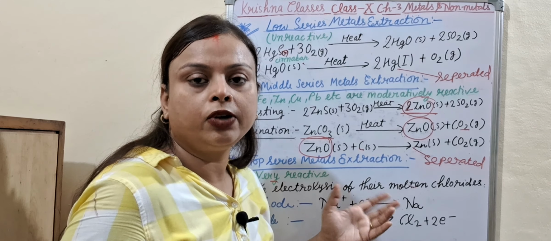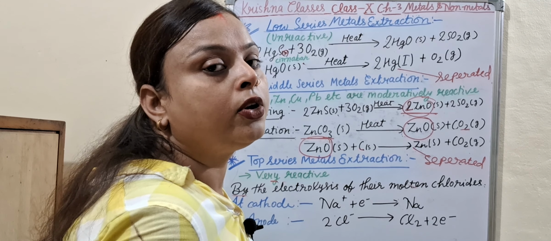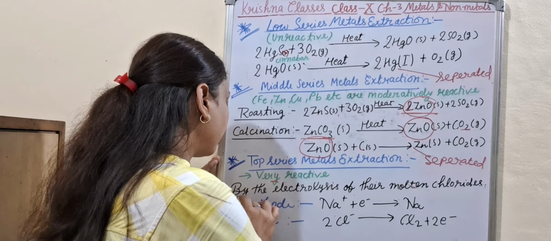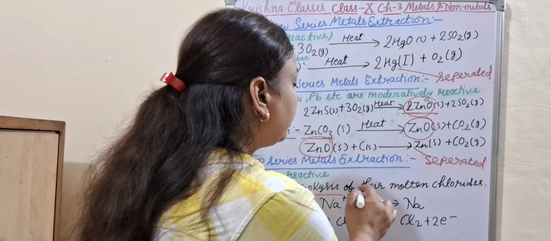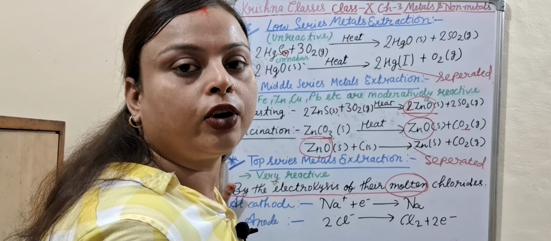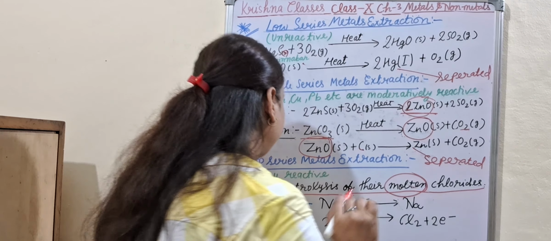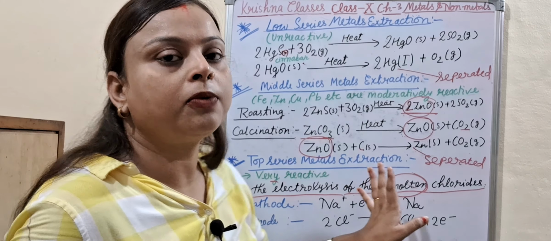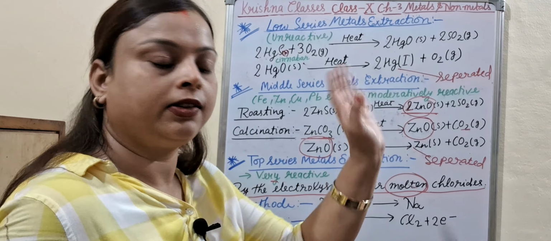So what is the top series metal extraction? These metals are very reactive, you know very well. The metals found at the top of the series are very reactive. We cannot find them in the free state. So they are extracted by the process of electrolysis of their molten state. I described in my previous video that electrolysis only takes place in the molten state, molten chlorides. So by electrolysis of molten chlorides, we separate the metals from their ores, the metals present at the top of the series.